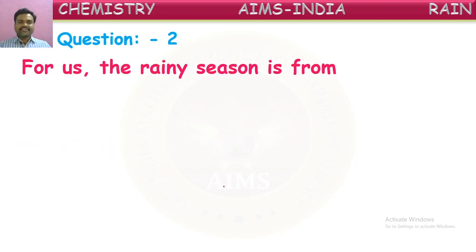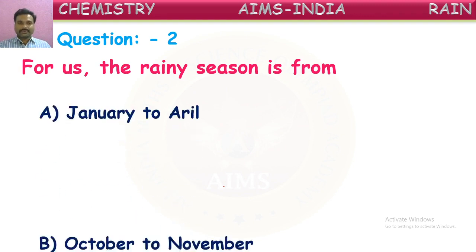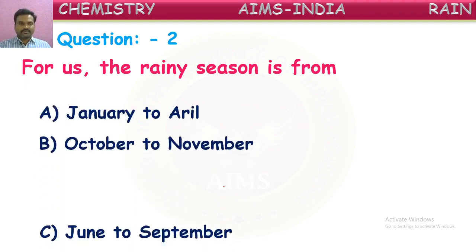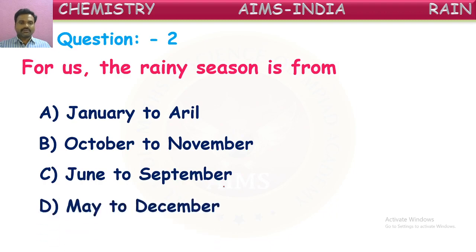For us, the rainy season is from, yes, in which months do we get the rainy season generally in our state? Try to answer. I will give the options here also. From January to April, from October to November, or from June to September, or from May to December. In which months do we get this rainy season? In which months do we get more rains? What is the duration of the rainy season, children? Yes, you can give the answer.